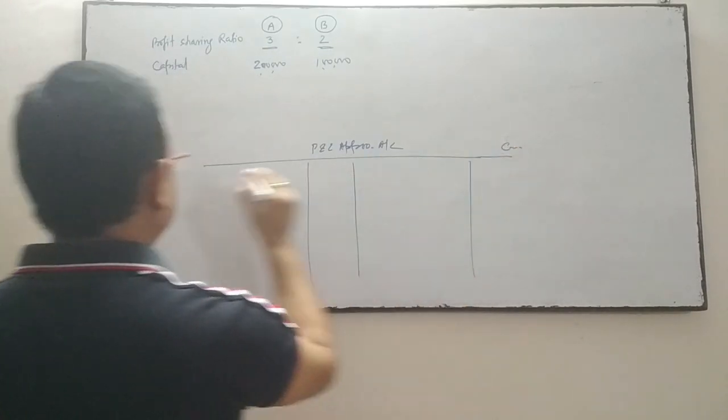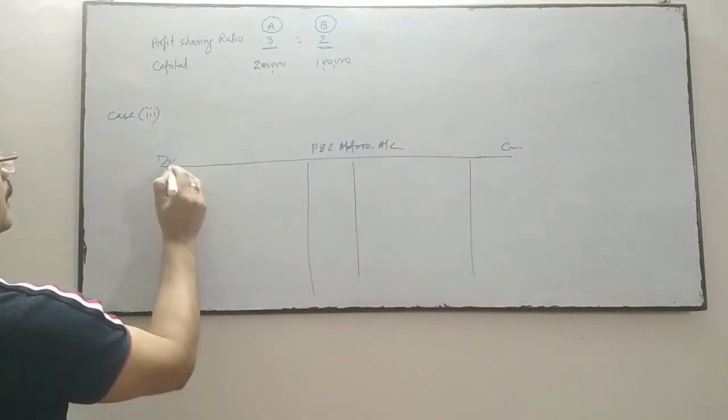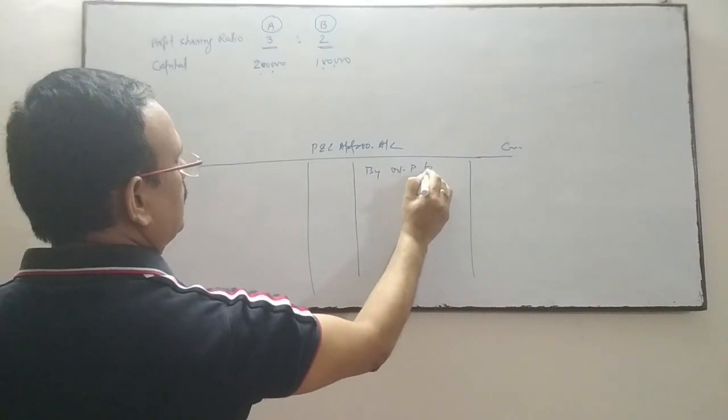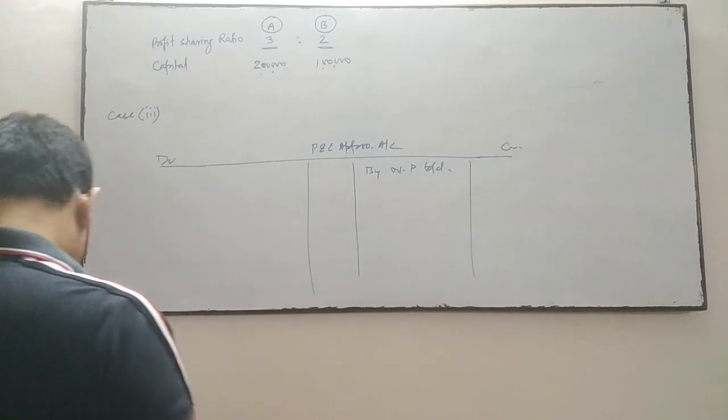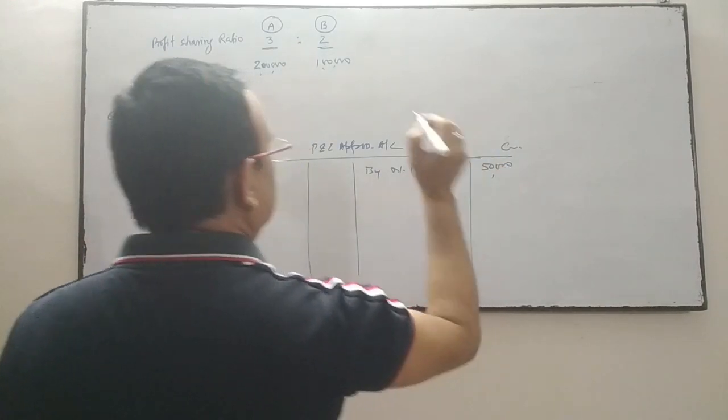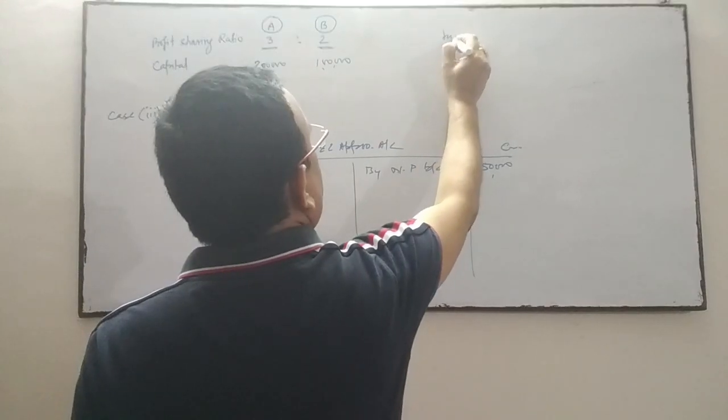In the P&L appropriation account, by net profit brought down, which is given as 50,000. Now we'll calculate the interest on capital.